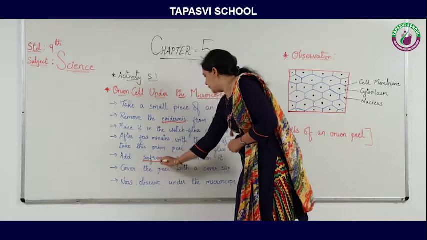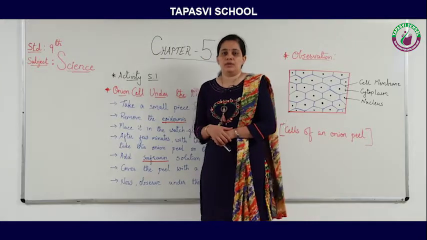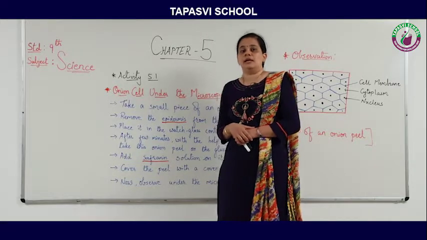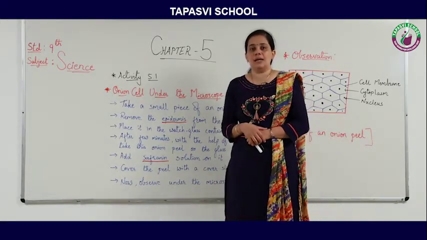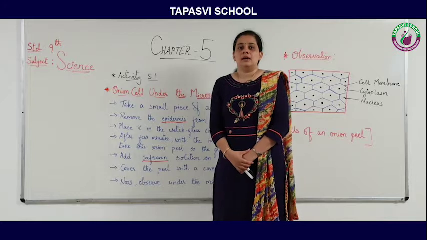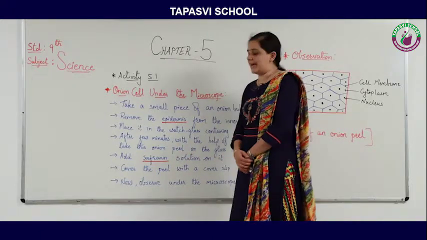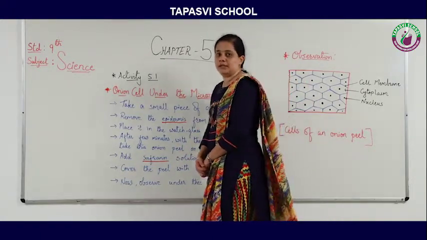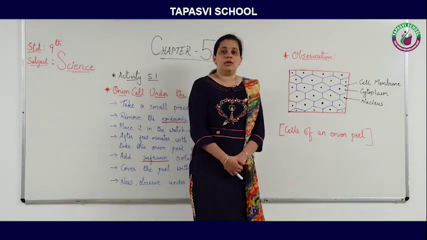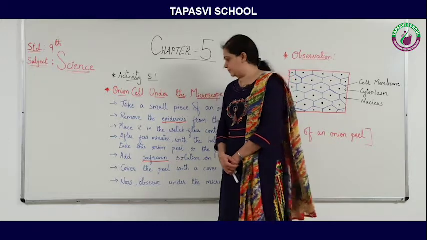So here safranin is a type of dye which is used to color the cell. In biology we do not use the word dye, instead we use the word stain. It is an orange colored stain which we use to color the onion cell, because as I told you, the epidermis of onion is transparent. So how can we observe the cell? Therefore this stain, known as safranin, is used to color it.